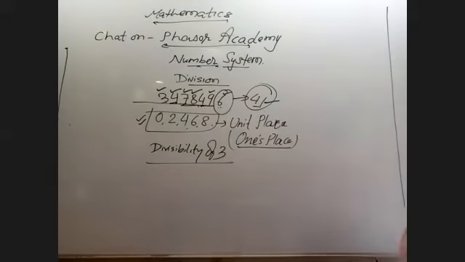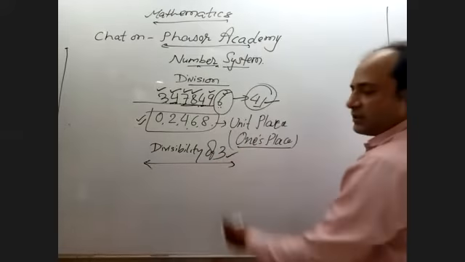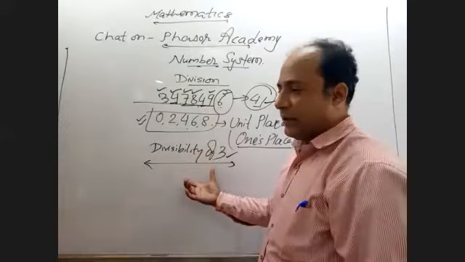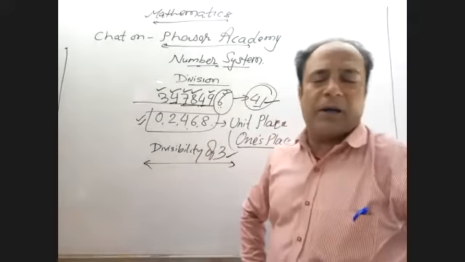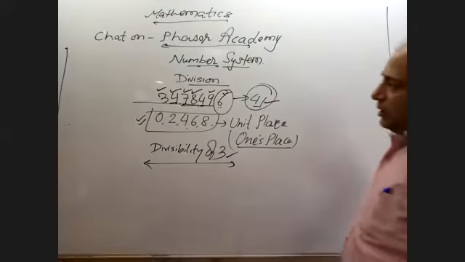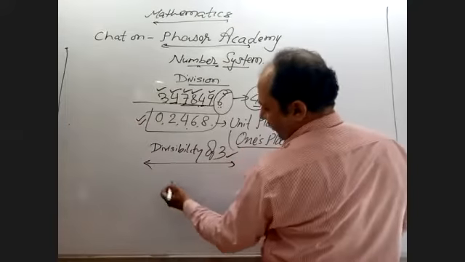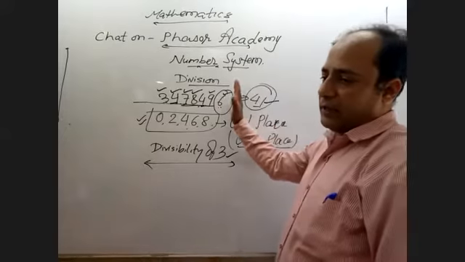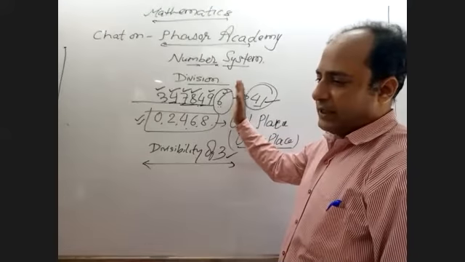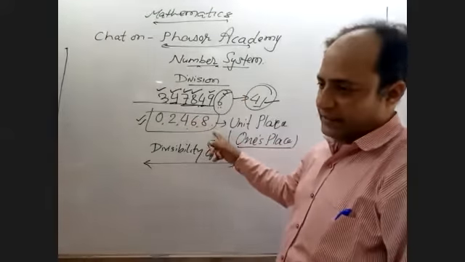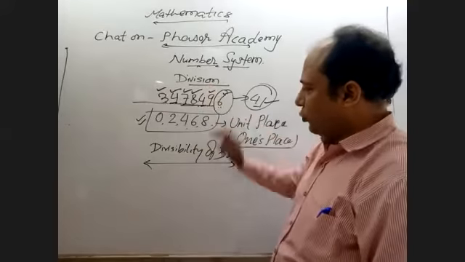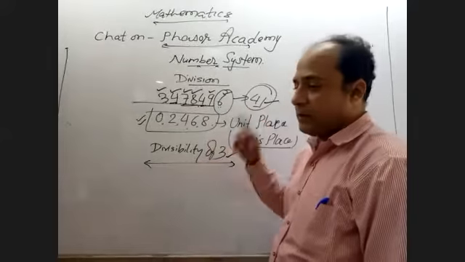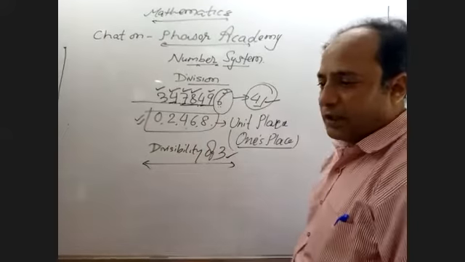Okay? So if the sum of all the integers is divisible by 3, that means the entire number is divisible by 3. Now, in case of 4, got it? These two conditions: if the last number, the ones place, is even, that is 0, 2, 4, 6, 8, then it is divisible by 2. If the sum of all the integers is divisible by 3, then the entire number is divisible by 3.